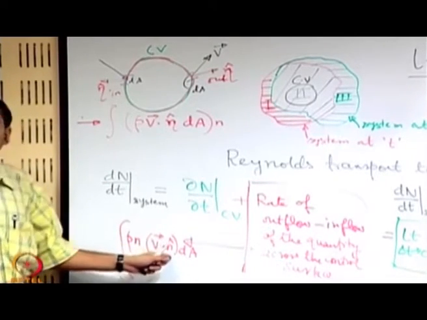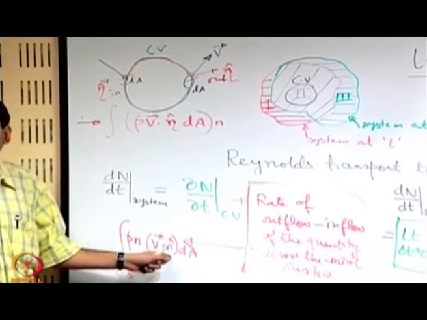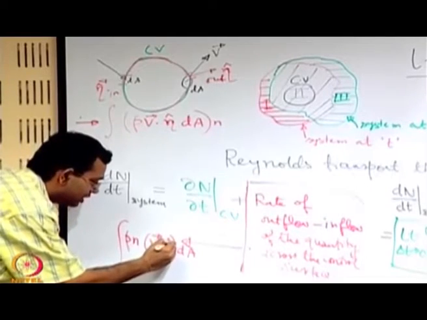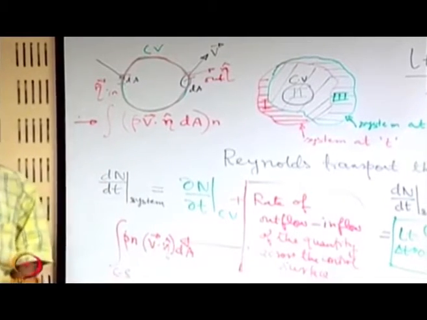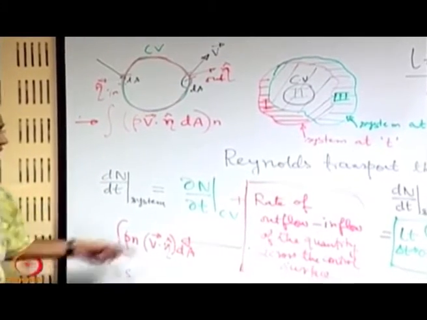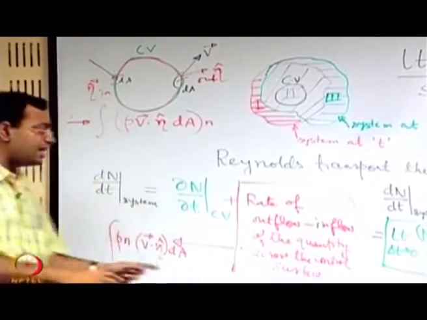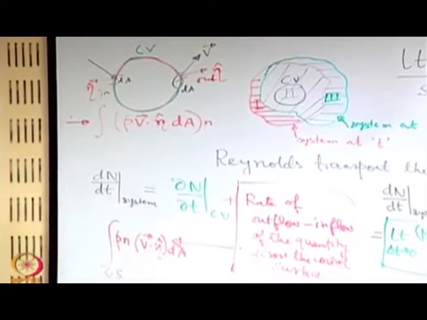Whenever v dot n, or rather v dot eta, is positive it is outflow, whenever it is negative that is inflow. So, we need not have a separate consideration for outflow minus inflow, this algebraically takes care of everything.